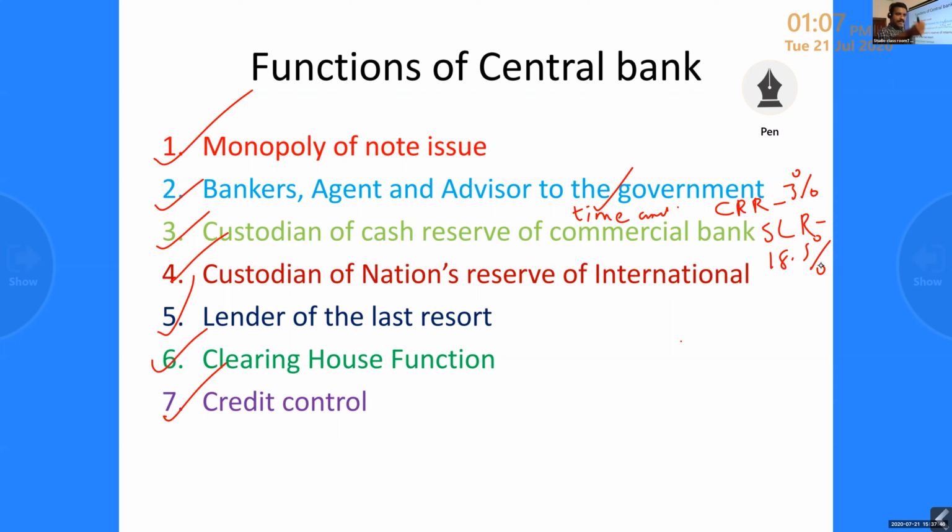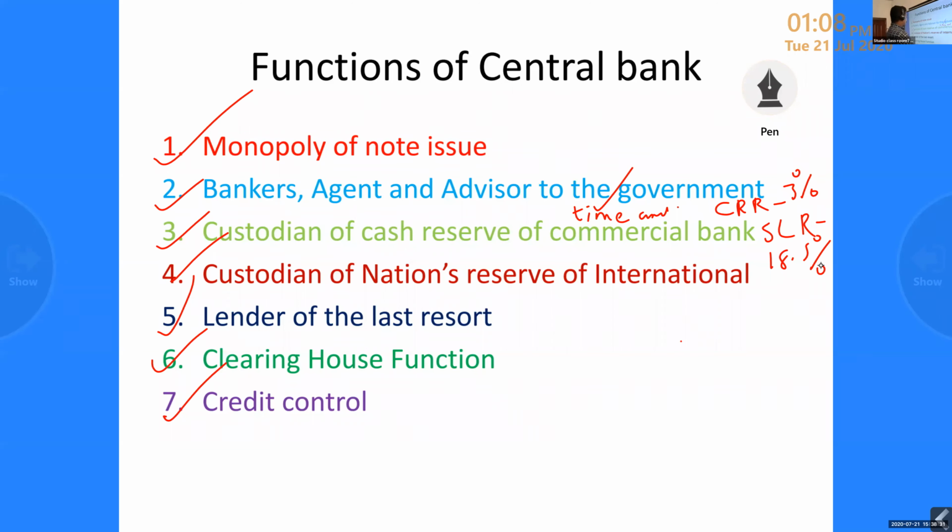Statutory liquidity ratio means you have to deposit some liquid assets. Sometimes cash, sometimes gold also we have to deposit with the central bank, because it provides security to the depositor. Understand? Otherwise, every amount we would use and give as loans to the public, and then it will increase inflation. Understand? So that is the third function, custodian of cash reserve of commercial banks. Okay, so we can know that the central bank is the bank of banks, so we have to keep some percentage of deposits with the central bank.